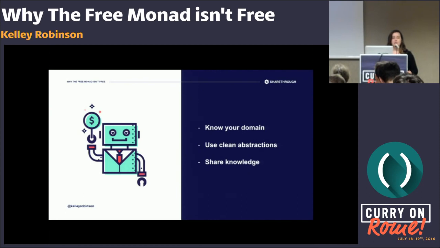We have to share that. And if you're somebody that understands these and has the knowledge about these concepts, share it and make sure that you explain it in simple terms for people. Not everybody knows what a monad is, and you can't assume that they do.